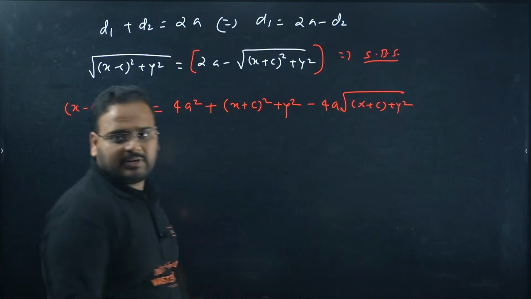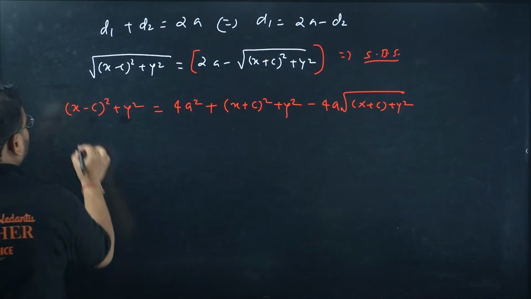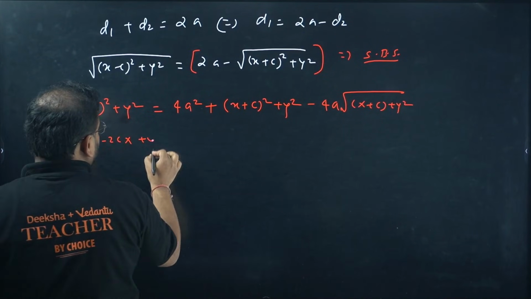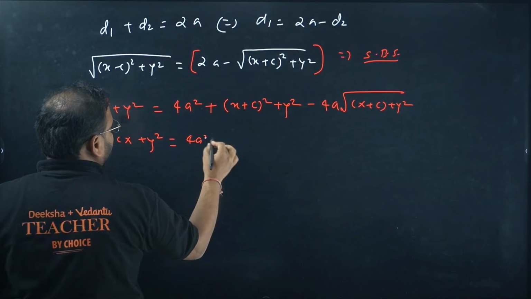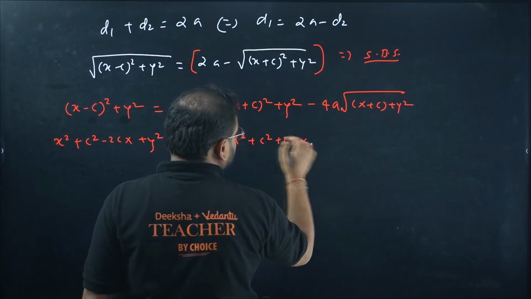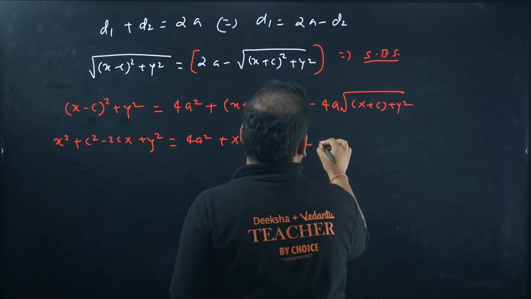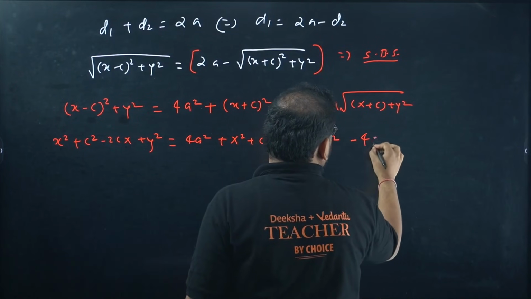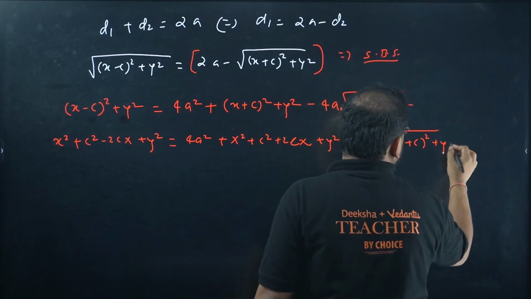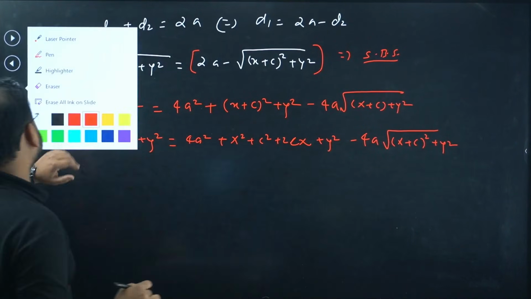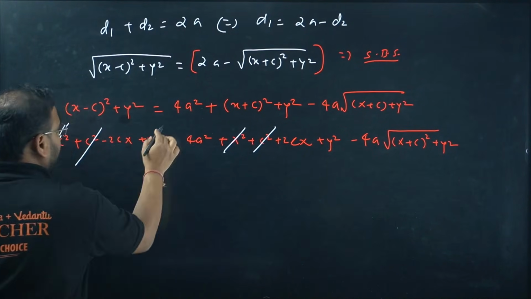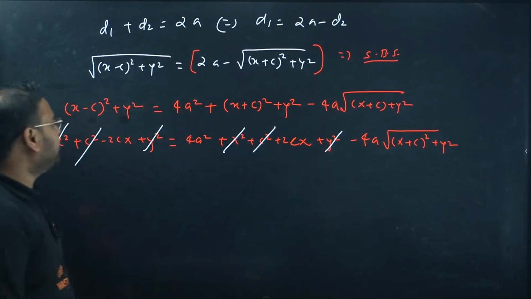This is clear now. I think this is getting better now. Let's simplify this. You'll have the result over here as x² + c² − 2cx + y², and here 4a² + x² + c² + 2cx + y² − 4a√((x + c)² + y²). Check here: x² + c² is cancelled, y² is also cancelled, and we have